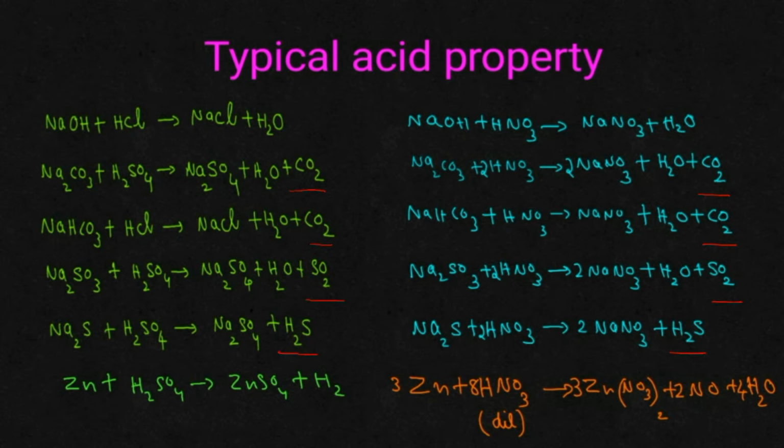So what we are trying to tell is, whenever dilute nitric acid is reacting with a base, a carbonate, bicarbonate, sulfite and sulfide, it is behaving as a normal acid only. But whenever it is reacting with a metal, its phase will change. So depending upon the situations, nitric acid will be showing different phases, correct?